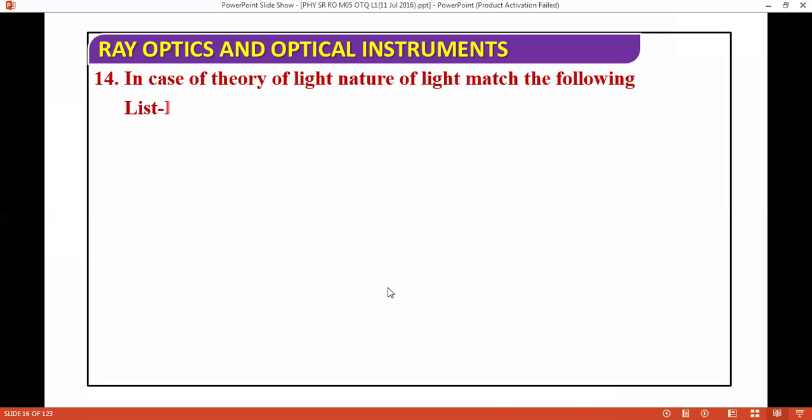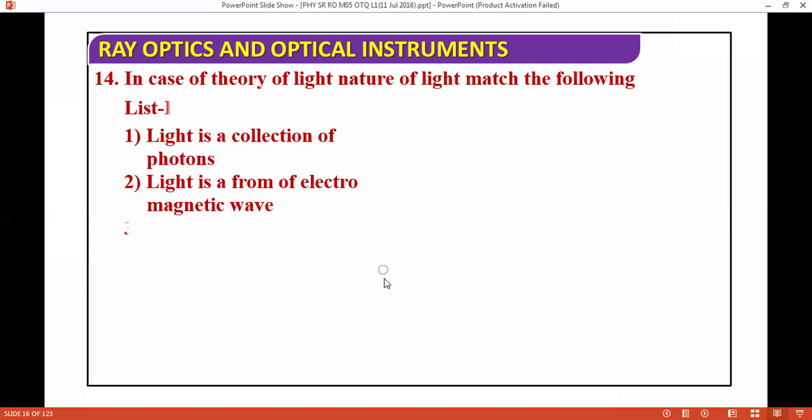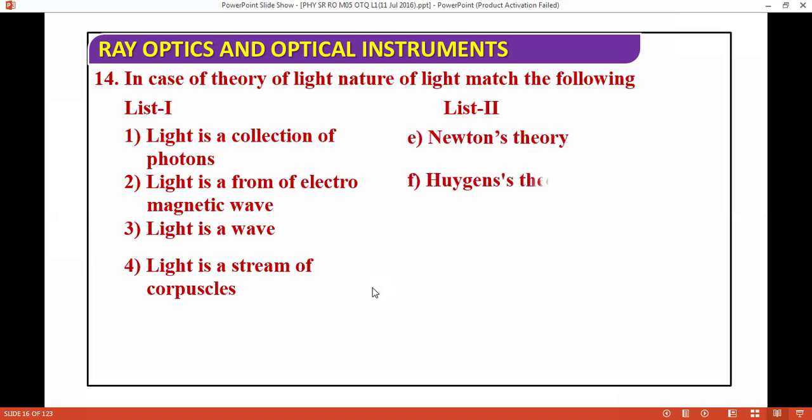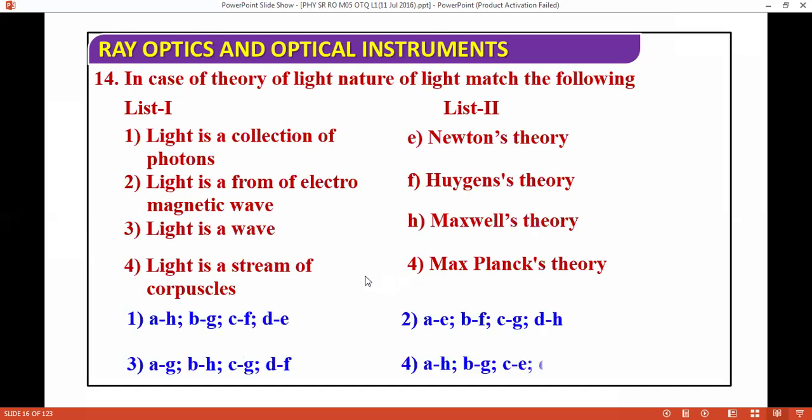Next question we are moving for. In case of theory of light, nature of light, we have list 1 and list 2. Options we have this. So correct answer is first. Light is a collection of photons, it's given by Max Planck's theory. Light is an electromagnetic wave, it's given by Maxwell. Light is a wave, it's given by Huygens. And light is a stream of corpuscles, that's given by Newton.